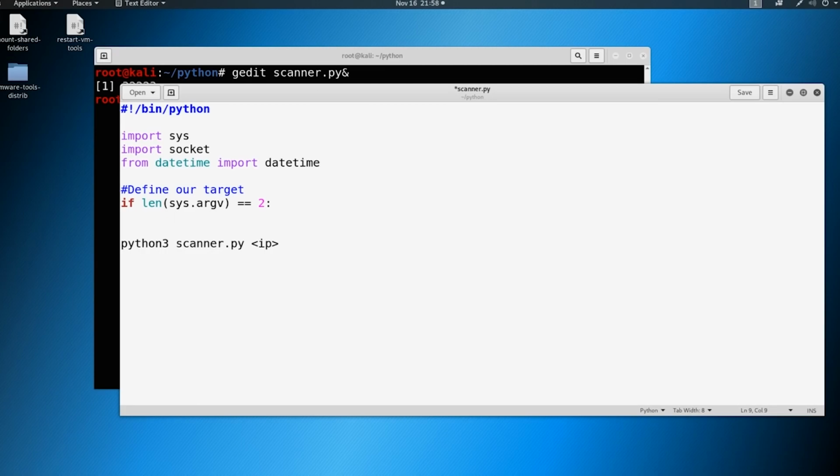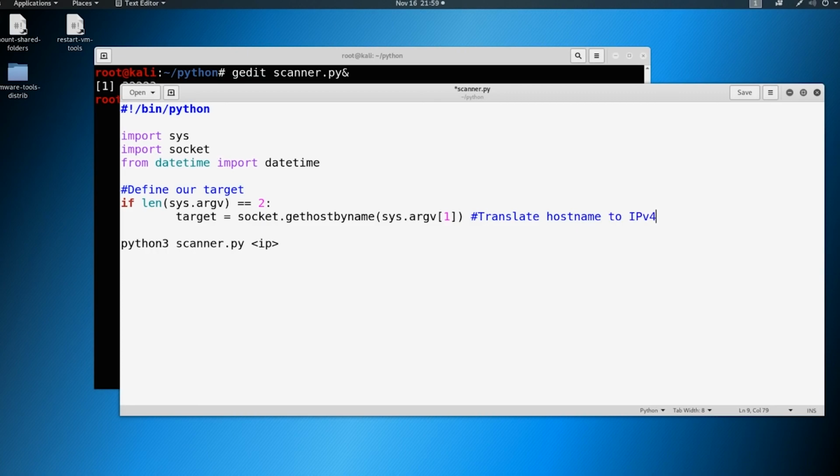What we're going to do is declare a variable of target, and we're going to say socket.gethostbyname, and then sys.argv[1]. So we're taking the first argument. Again, this is the same thing as $1 in bash. Why are we doing this? Well, we're just translating a host name to IPv4.